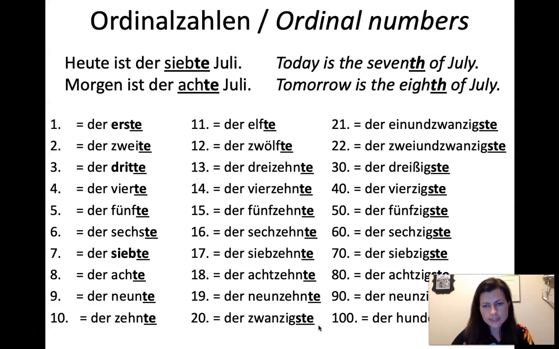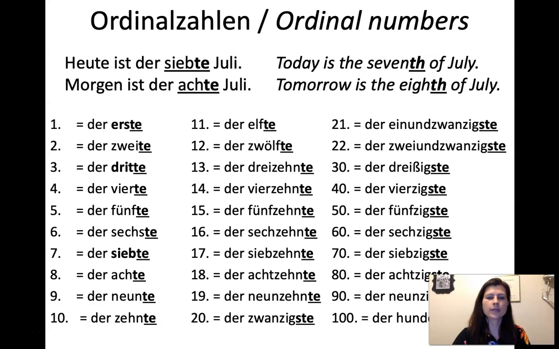So, der 20., der 21., der 22., der 23., der 30., der 40., der 50., der 60., der 70., der 80., der 90., and der 100ste.